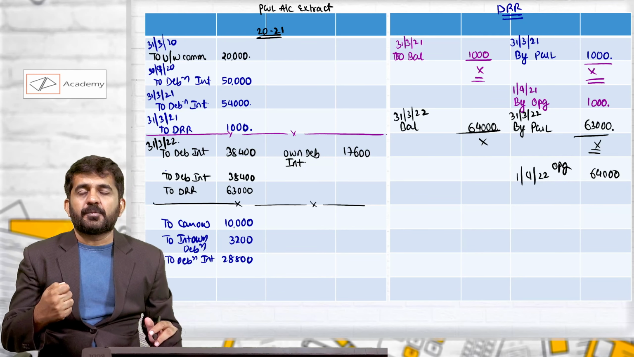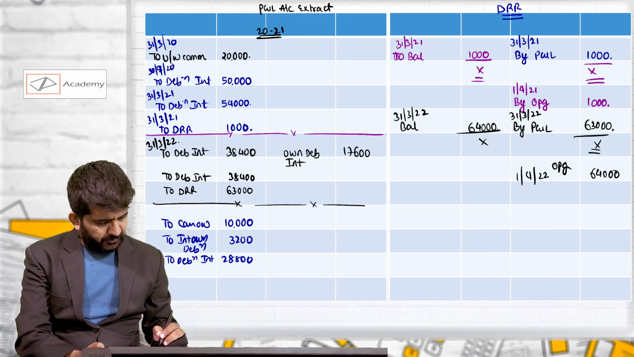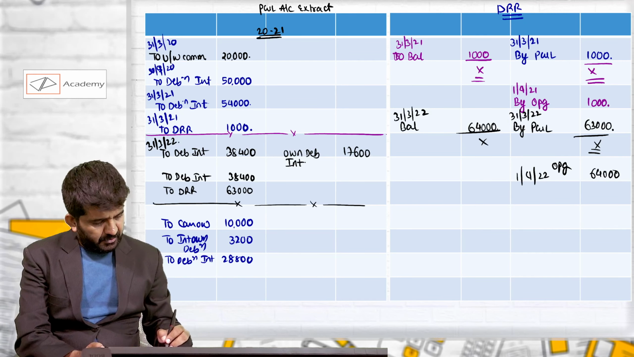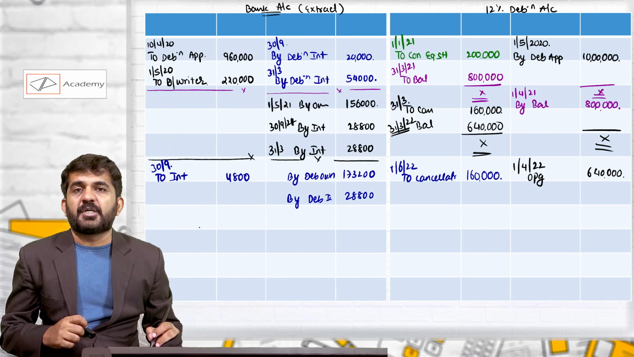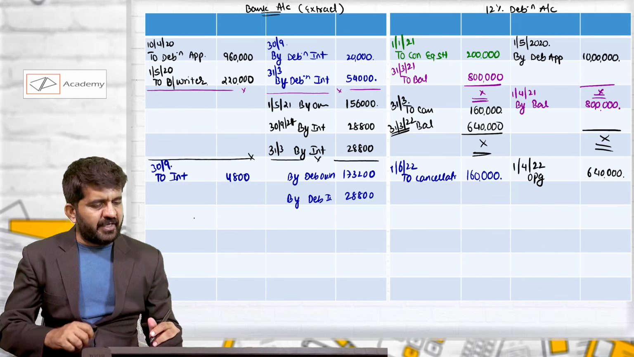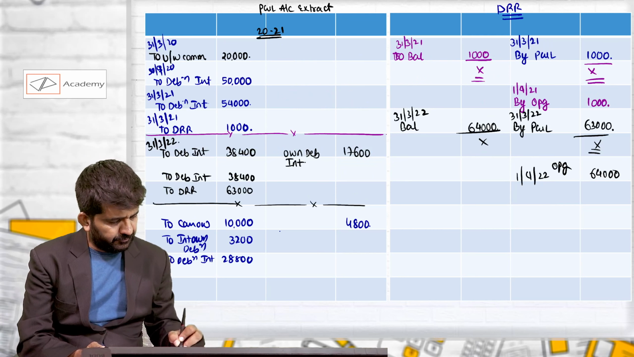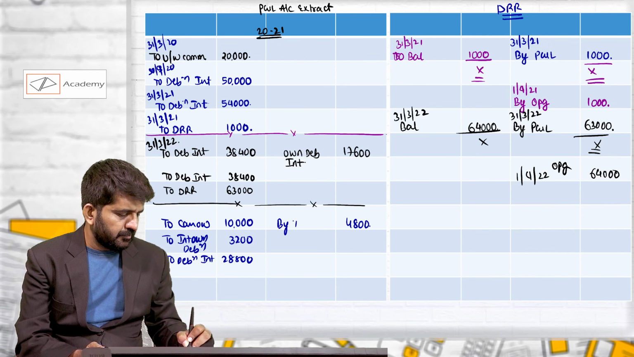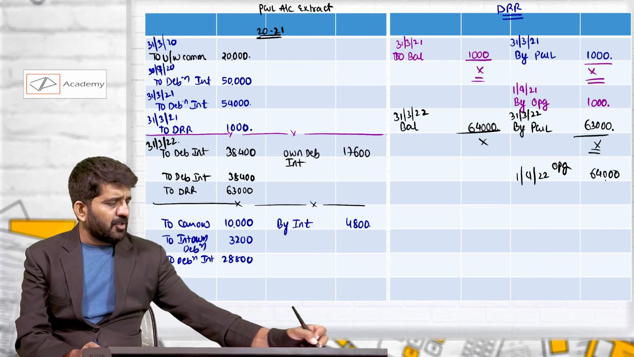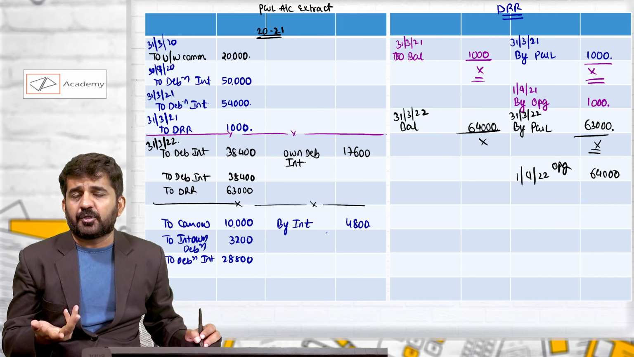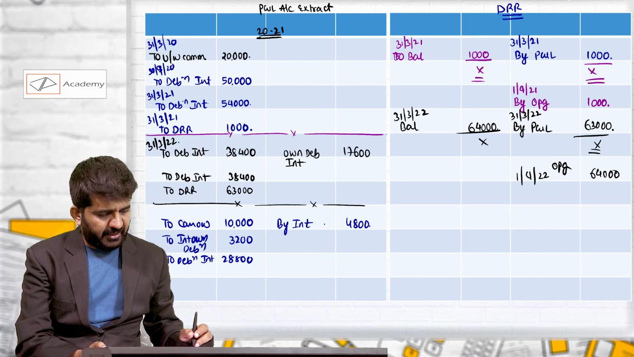You may transfer this 4,800 rupees to the credit side of DRR. You may transfer it to PNL account. I am transferring it to PNL account. Why? Because I am having sufficient DRR for the next year as far as legal criteria is concerned.